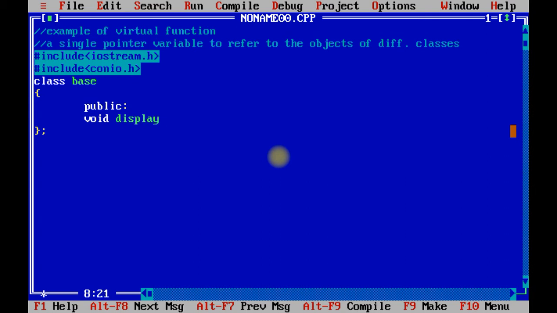See, base class and derived class both contain the methods display and show. Over here I am going to write \n base display. Now I am going to write a virtual function using the virtual keyword: virtual void show.